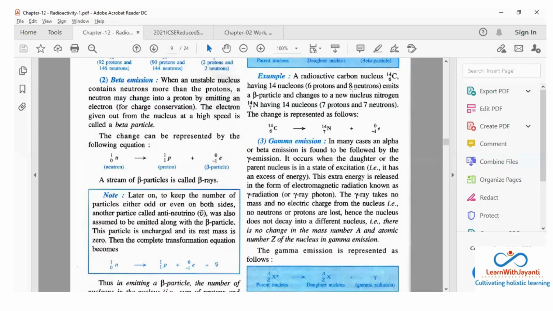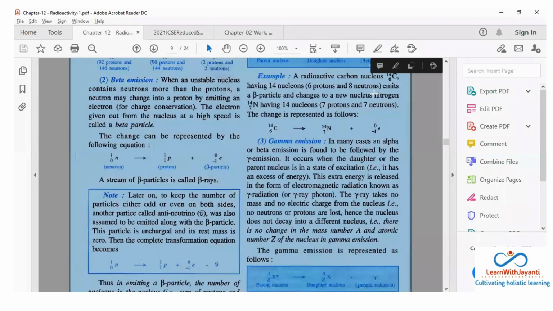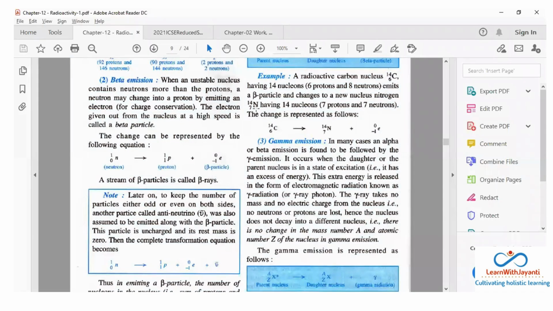14 means 6 protons and 8 neutrons, okay. Out of the 8 neutrons, one neutron will break. When one neutron breaks, what will happen? 1 proton will be generated. Now that 1 proton is there in nitrogen, meaning 1 proton will be added to the carbon and it will become a nitrogen, and that beta particle is going to come out. So if you see nitrogen, 7 protons and 7 neutrons. My doubt was that the carbon atom has 6 electrons in the orbitals, so when it converts to nitrogen, does one more come in?